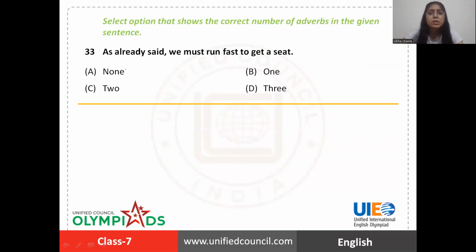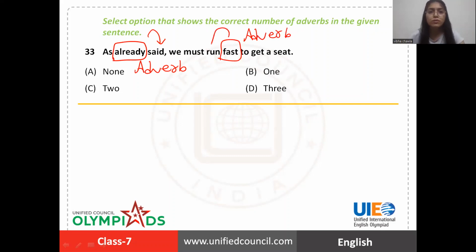Okay, in this question, you have to pick the number of adverbs. How many adverbs are there in this sentence? As already said. First, adverb. Okay, because it is modifying this verb, said. We must run fast. Another adverb we got. Because here it is also qualifying this verb, run. And no more adverbs are there. Already and fast. Two adverbs are there. So definitely the answer is option C.